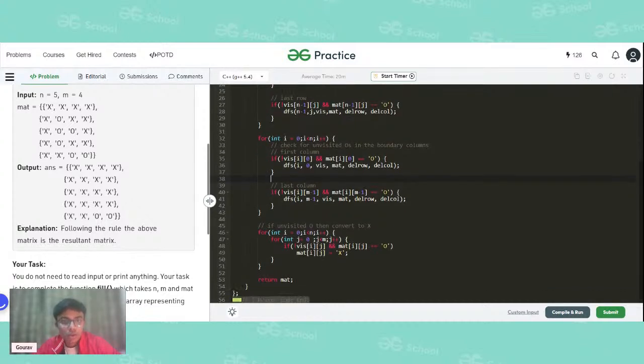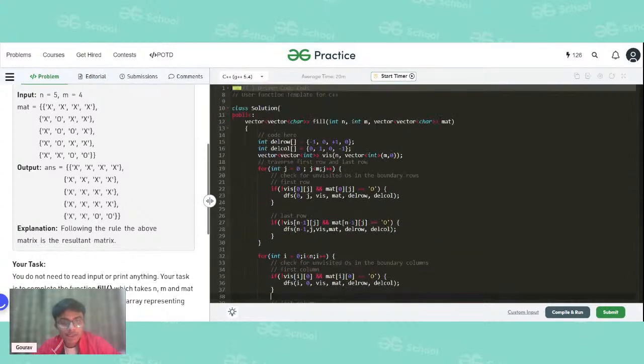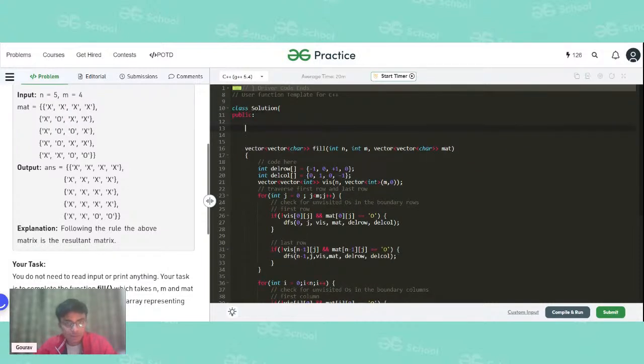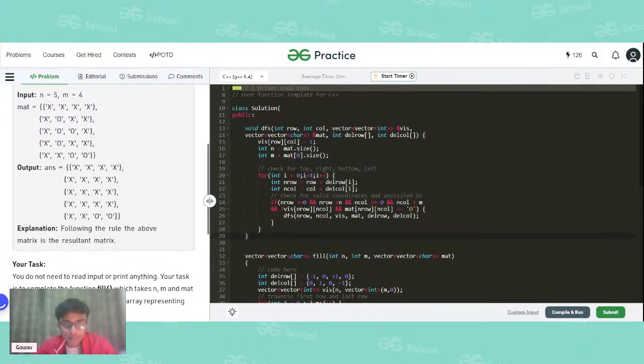Now let us implement the DFS function. How exactly are we going to do that? We have already discussed the DFS call. What a DFS function does is that it initially marks the coordinate which we are supplying to the DFS function as visited. So this is our DFS function. It is accepting a lot of parameters. The first parameter it is accepting is